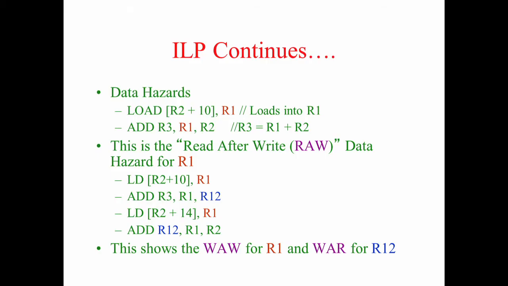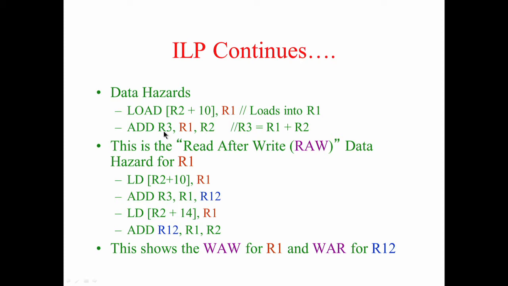Now let us see what will hinder the free flow of instructions, and that is what we need to address now. Let us take these 2 instructions. Load R2 plus 10 comma R1, with a small variation in syntax, means the content at R2 plus 10 is loaded into R1. So from memory I am loading into a register. Now what does add do? It reads the value of R1 and R2, then writes to R3.